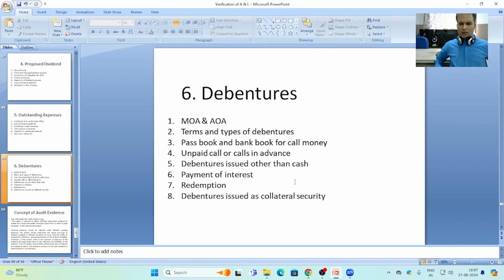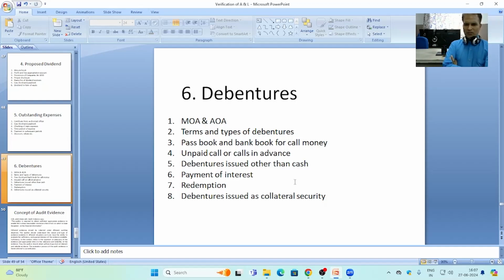Then the auditor should go for the terms of issue of the debenture and types of debenture, that which type of debenture has been issued to the debenture holders. They are redeemable or irredeemable. They are redeemable in how much time. In present time, redeemable debentures of more than 20 years are not allowed to be issued.